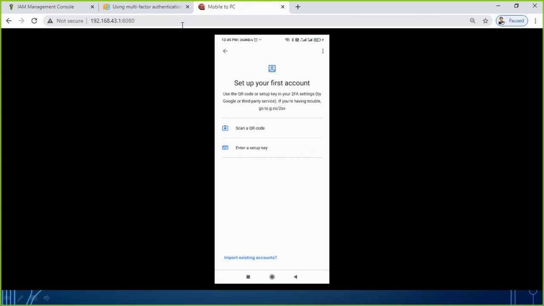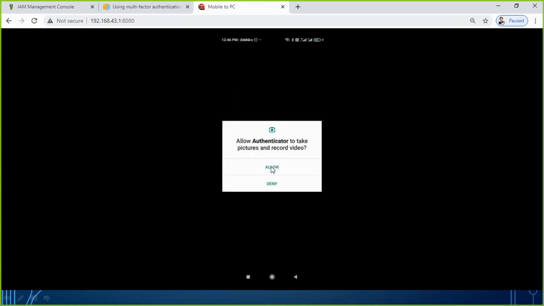Now here you see, to do the setup you have two choices: either you scan a QR code, or you enter a setup key. Because my mobile phone is ready to scan the QR code, this is the button I will click. Once I click on it, it will be ready. I am clicking on allow. Now it is going to do the scan, but that will not be displayed here for security reasons.